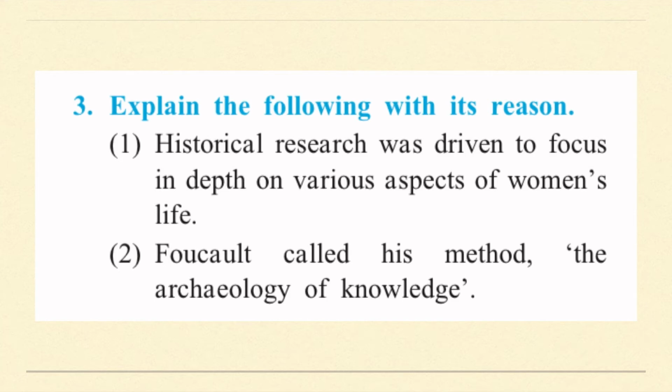So Foucault gave more importance to explaining transitions in history, the changes in history, hence his method was called archaeology of knowledge. Also, the archaeology of knowledge is his book as well. So he has also written a book, the archaeology of knowledge, in which this method is included.